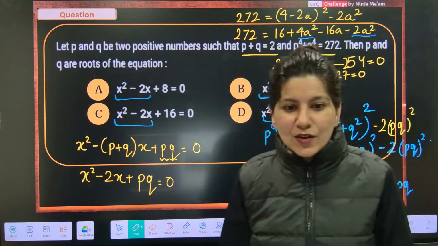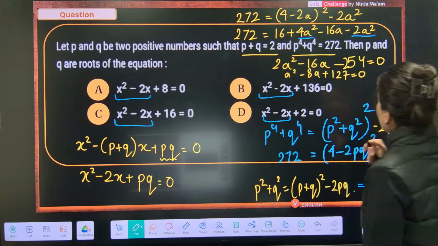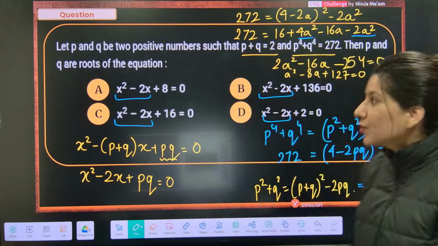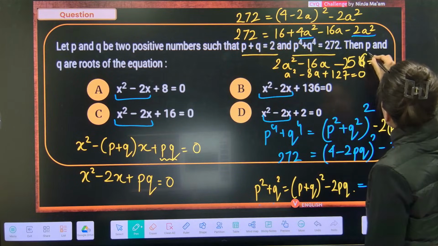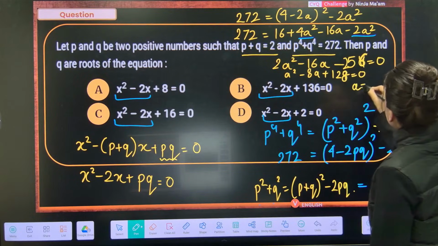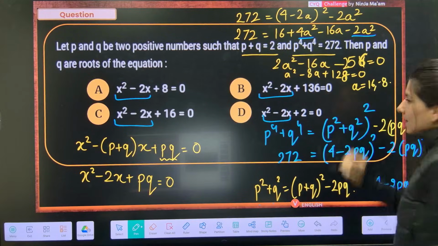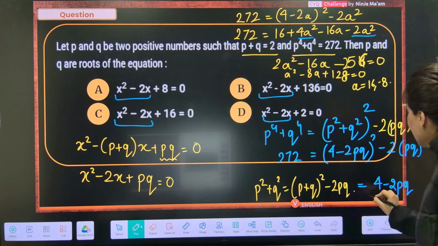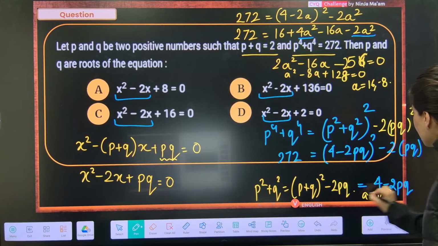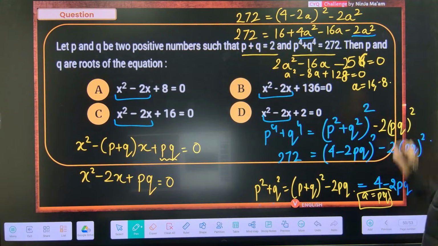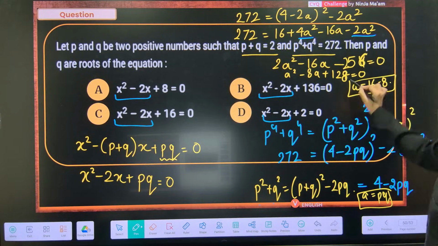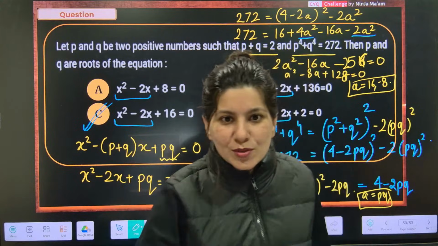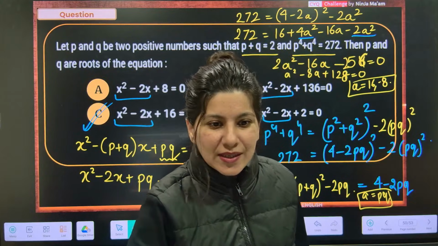So the value of PQ is going to be what? 127, is it? Sorry, it should be 256, right? So 128. So your value of a is 16 comma minus 8. Here, what is a? a is nothing but PQ. So we have put the value of a over here. Clearly 16 comma minus 8. I think minus 8 is not available in the options, right? So we'll go with plus 16.